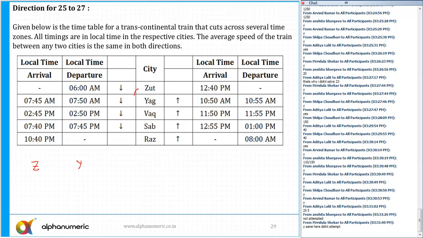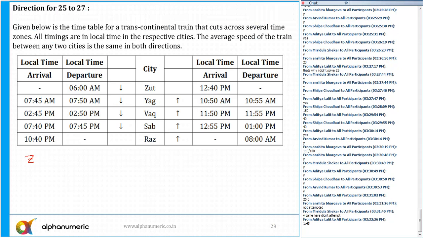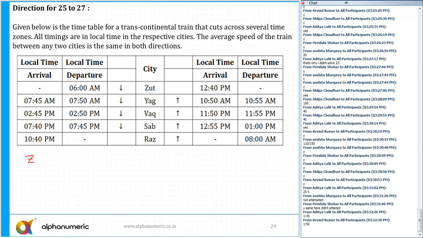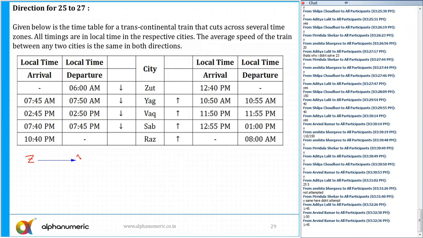Forget about the time zone. From Z to Y, what is the total time taken? Okay, let us assume all of them are in the same time zone. From Z to Y, what is the total time taken? 6 a.m. departure and arrival is 7:45.